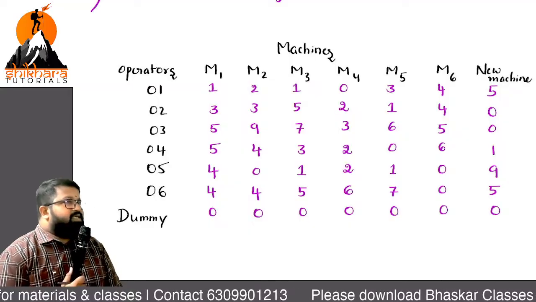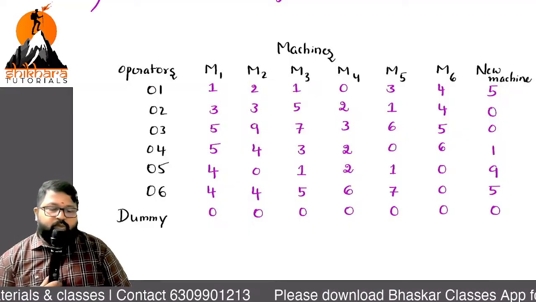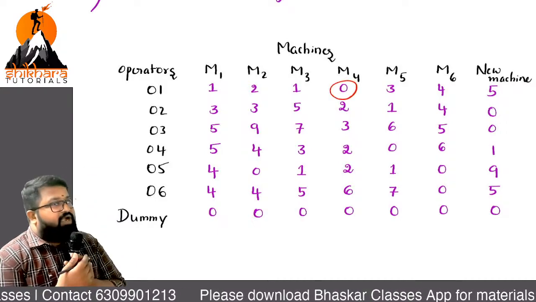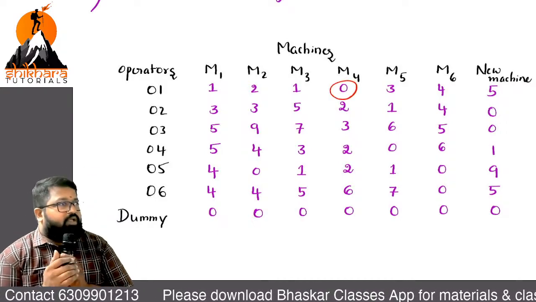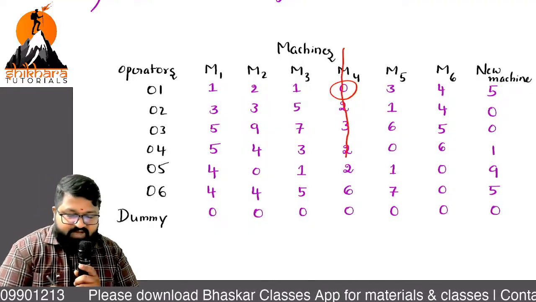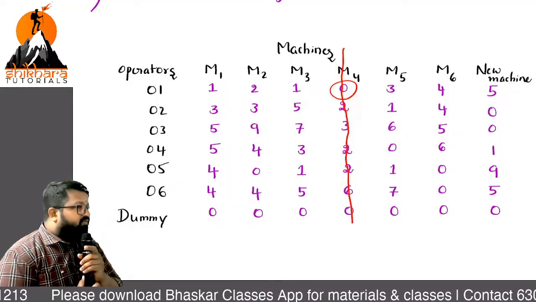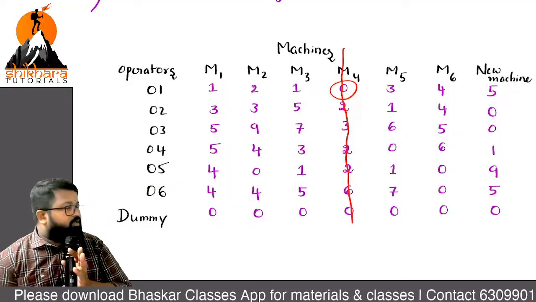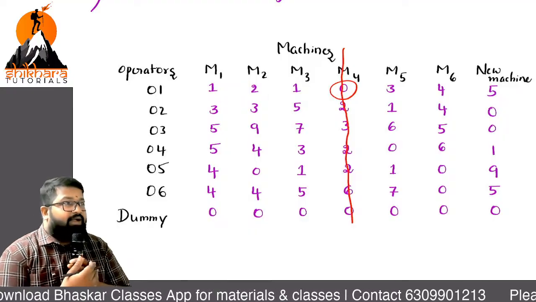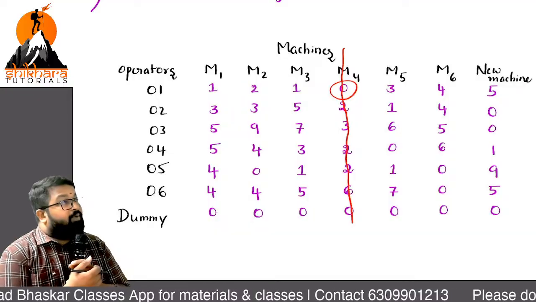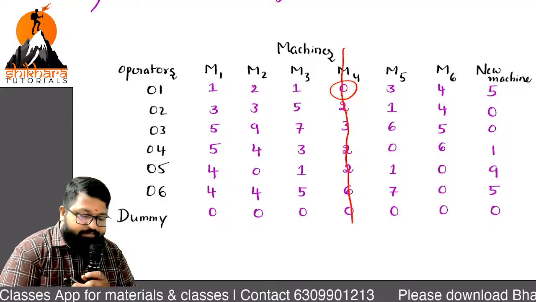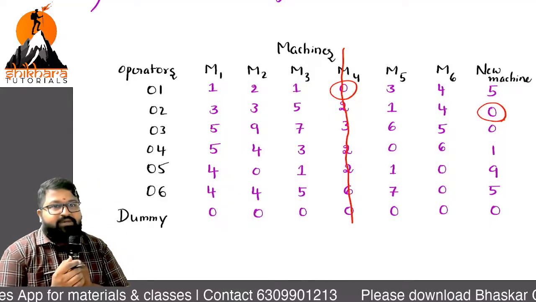Row with a single 0. What is that single 0? Mark it there. And which one should be cancelled? Column should be cancelled. So while cancelling, be careful. Cancel with a pencil. Now, any row with single 0? Tell the row number. Row number 2. And where is the 0? New mission. So mark there. And which part should be cancelled?